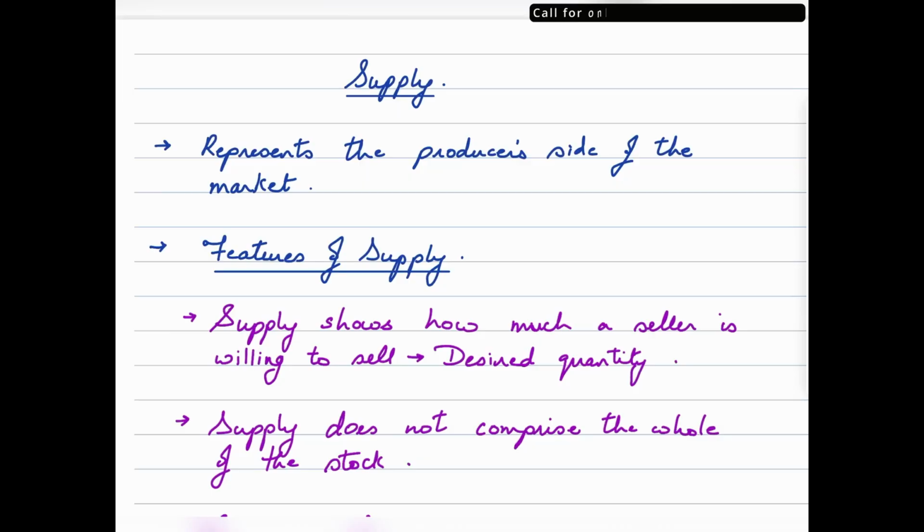Now before we move on to what supply is, what is the law of supply, what are the exceptions and so on and so forth, let us first understand what supply is. When we talked about demand, I had mentioned that demand is a force that represents the consumer's side of the market. Supply, on the other hand, represents the producer's side of the market. So when we study supply, we need to think like producers. You need to think like a seller. Okay? Let us take a look at what are the various features of supply.